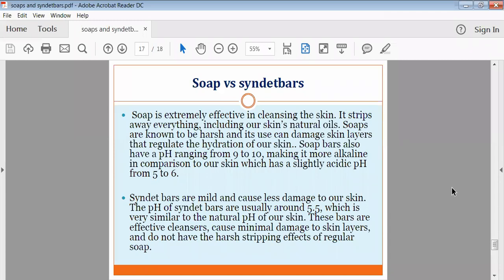But compared to soaps, synthetic bars have a lower pH. They have lower chances of damaging your skin. The pH of the synthetic bar starts from 5.5, and they are very much suitable for our skin. They have very little harsh stripping effect on our body. So this was about the standard bars.